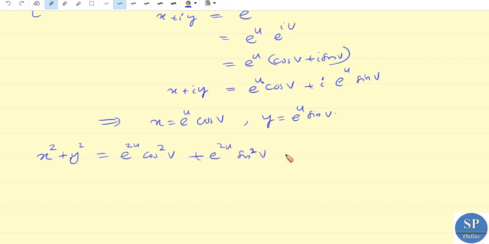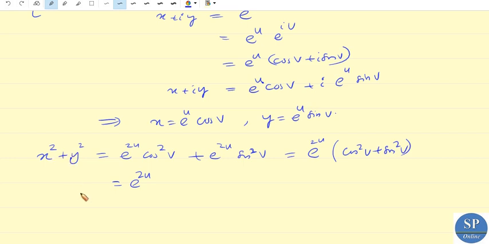Taking e power 2u outside, we get cos square v plus sine square v, but cos square v plus sine square v is 1, so this is equal to e power 2u equal to x square plus y square.